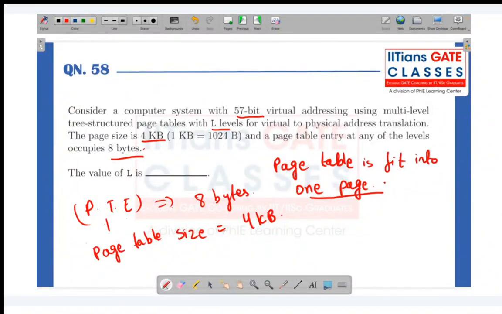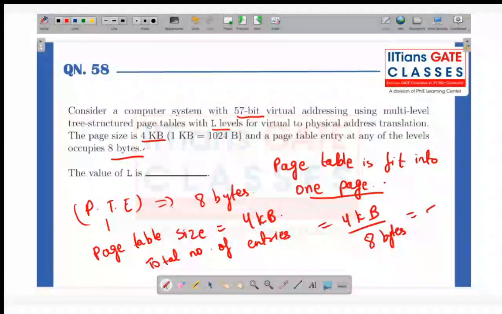One entry has 8 bytes and the page table size is 4 kilobytes. So the total number of entries is 4 kilobytes by 8 bytes, which is 512. So 512 means 9 bits. Do you all agree, students? I hope it's very clear.